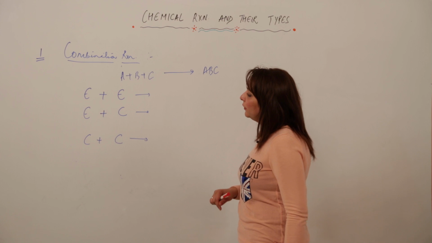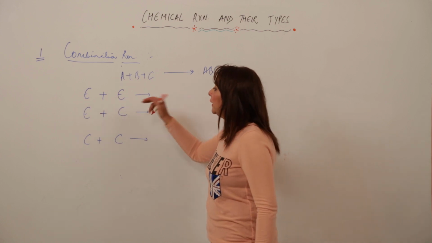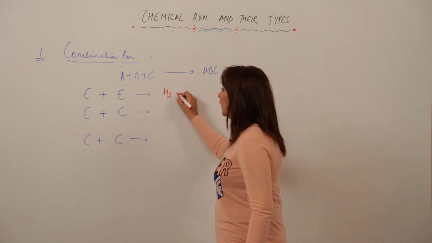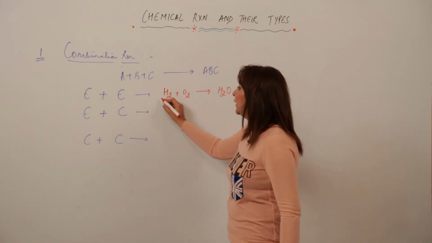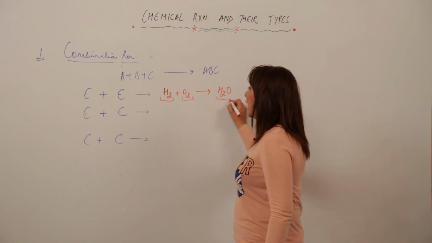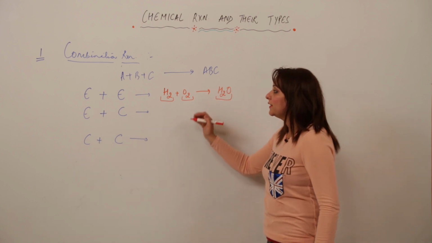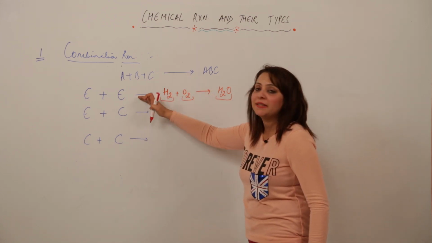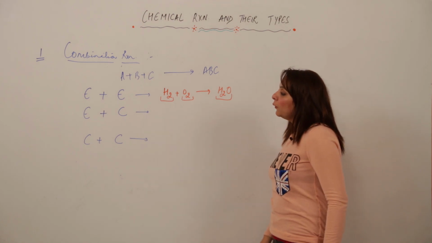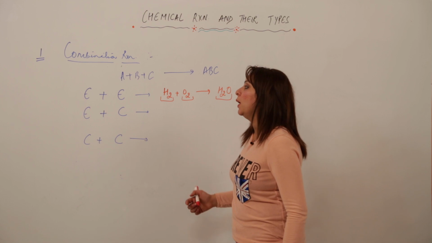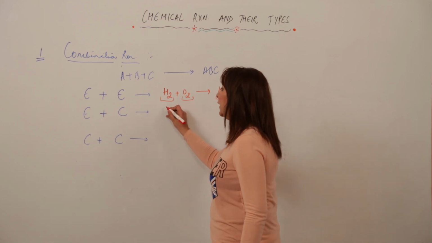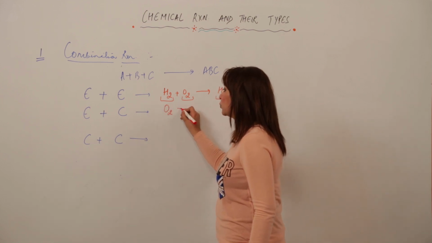We will have an example in which we are using the elemental states. For example, I am taking H2 plus O2 forms H2O. See, these are elements, and this is a compound. So this is the combination at element level. Now, as we are looking for the second example, element and compound, we need one element and one compound.